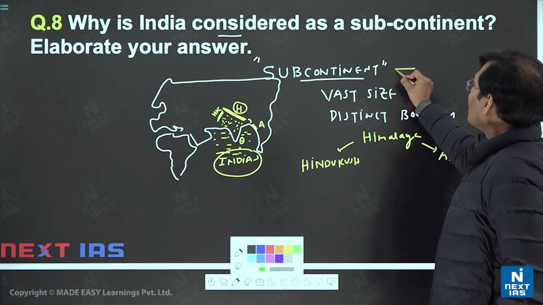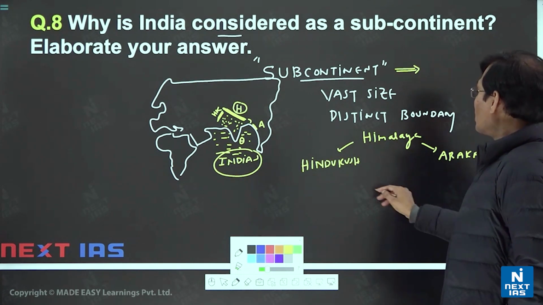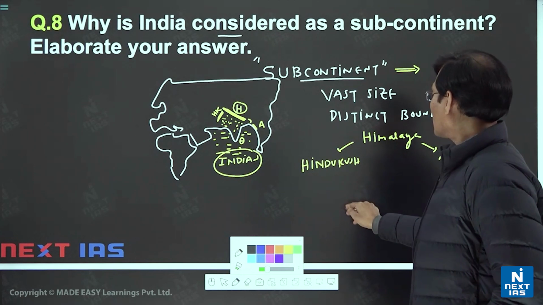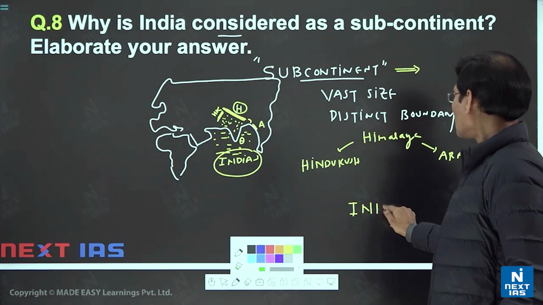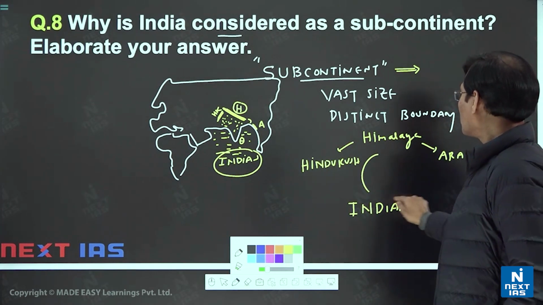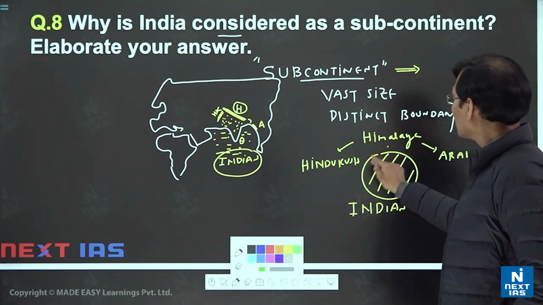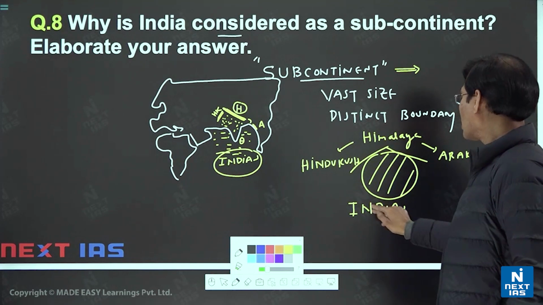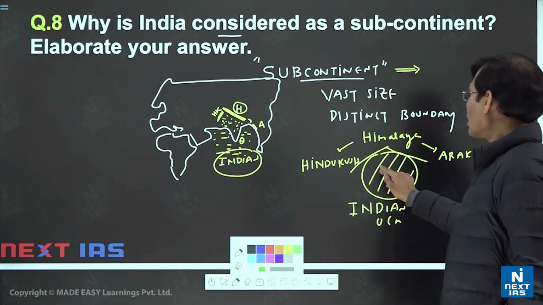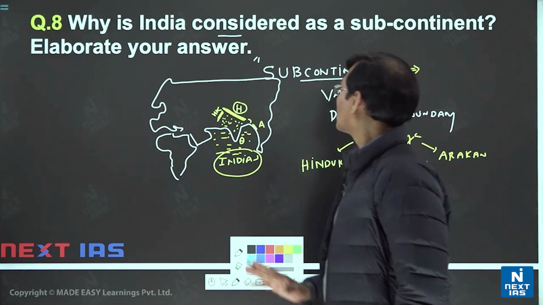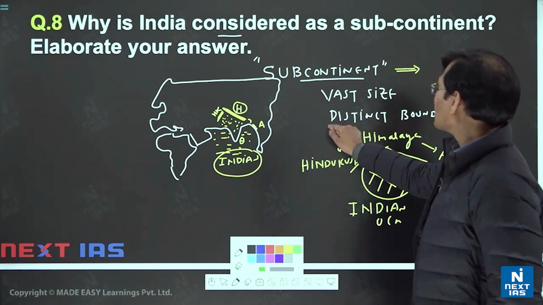So presently this subcontinent lies between the mountains and the Indian Ocean. The land between the Indian Ocean and the Himalaya, Hindu Kush and Arakan Yoma is very well protected, and we call it the Indian subcontinent because it definitely has a distinct boundary.